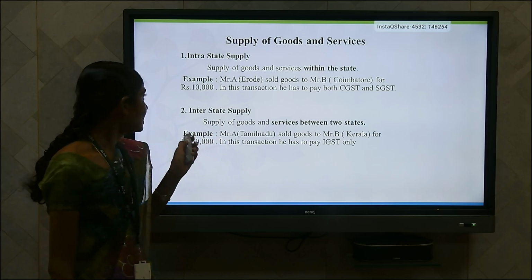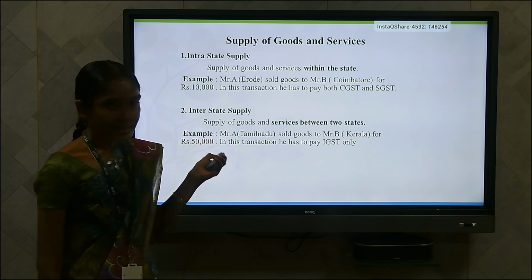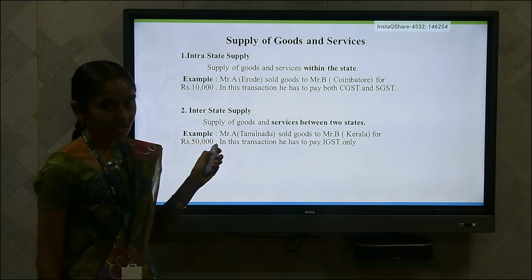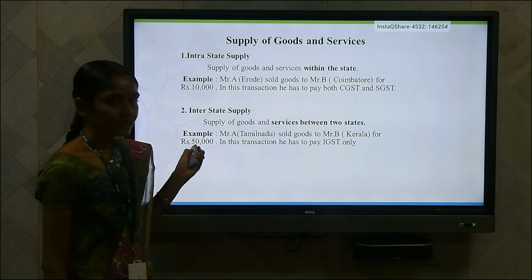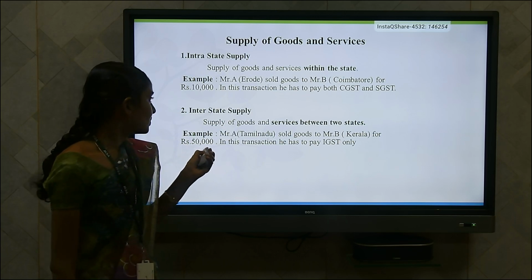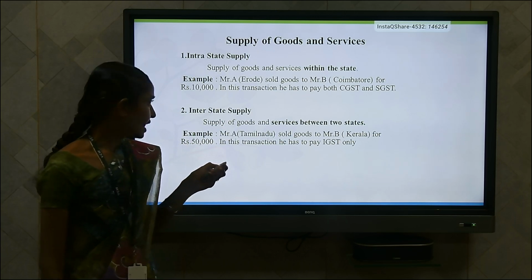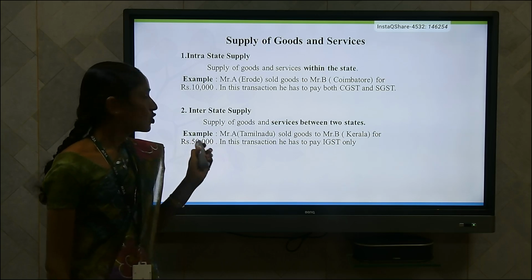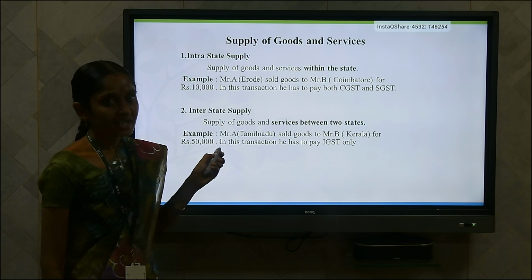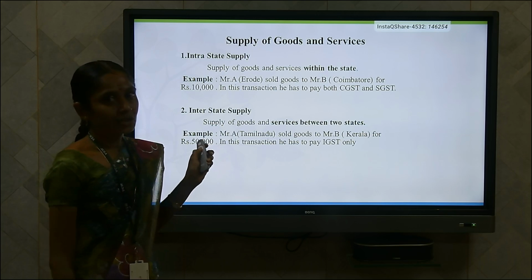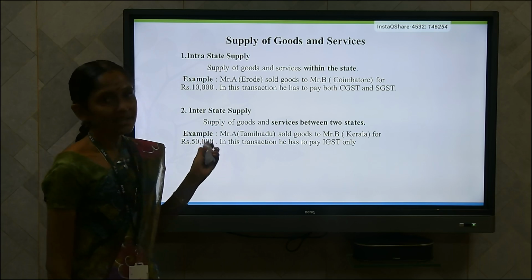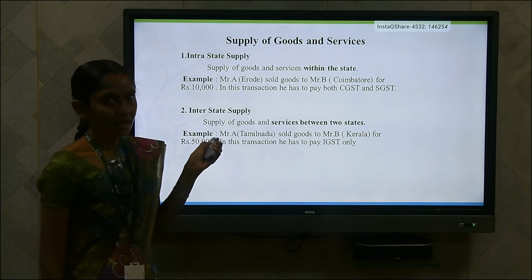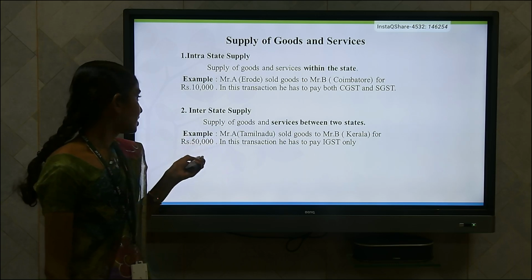Next one is interstate supply. Interstate supply means supply of goods and services between two or more states. For example, Mr. A from Tamil Nadu sold goods to Mr. B in Kerala for rupees 50,000. In this transaction, he has to pay IGST only, because the transaction is made between two states. So here interstate supply is applicable. These are the two major categories of supply of goods and services.